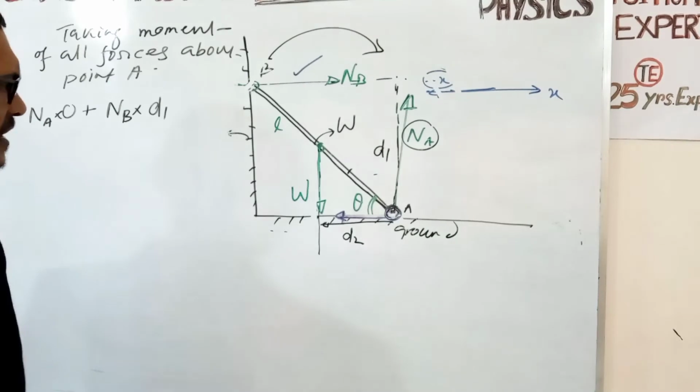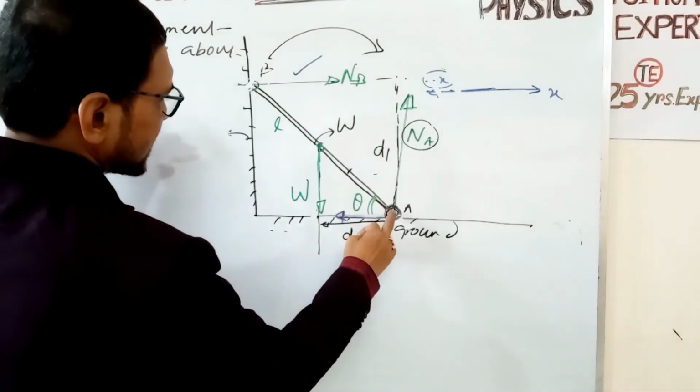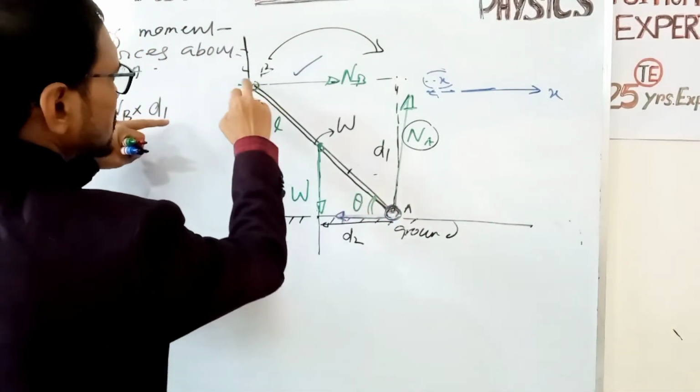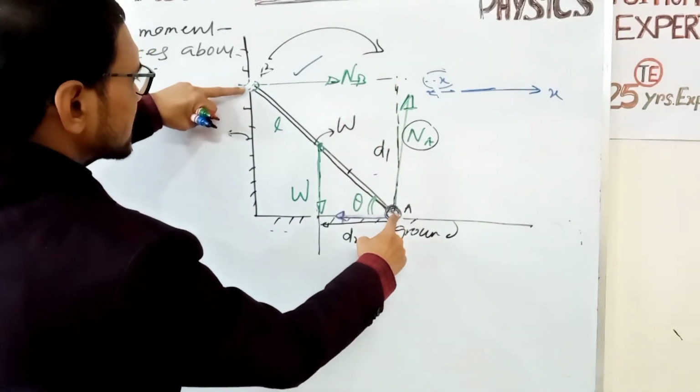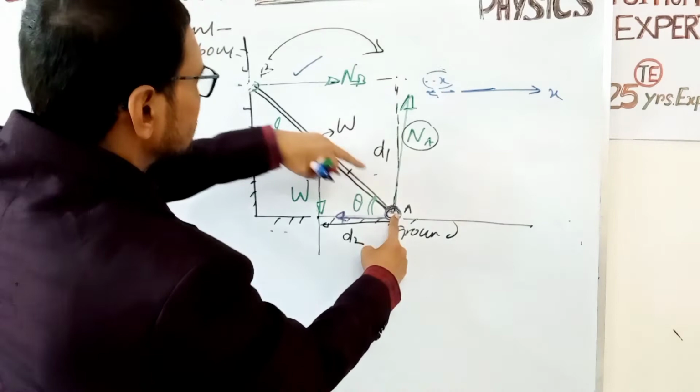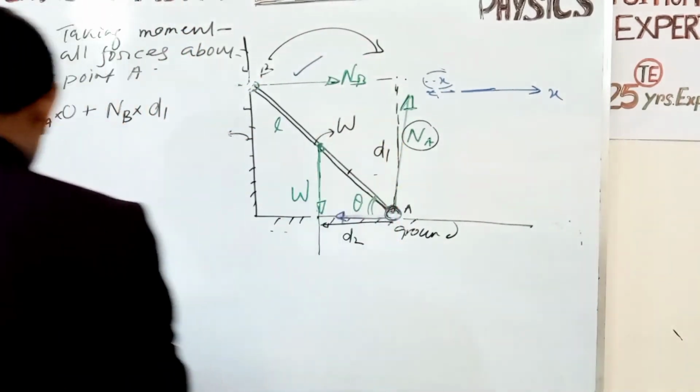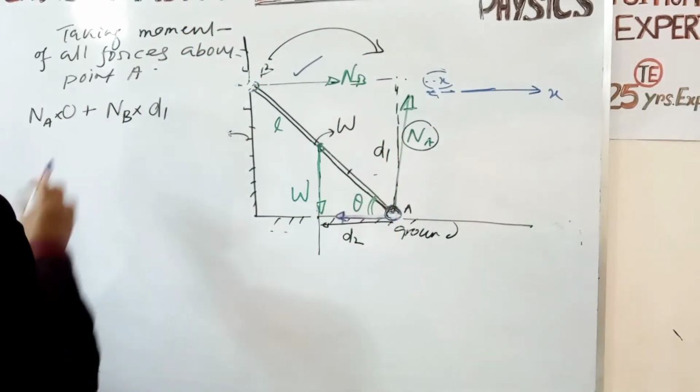If we hold the ladder at that point and the force is applied in this direction, then the ladder rotates in clockwise direction, so it is taken as negative.